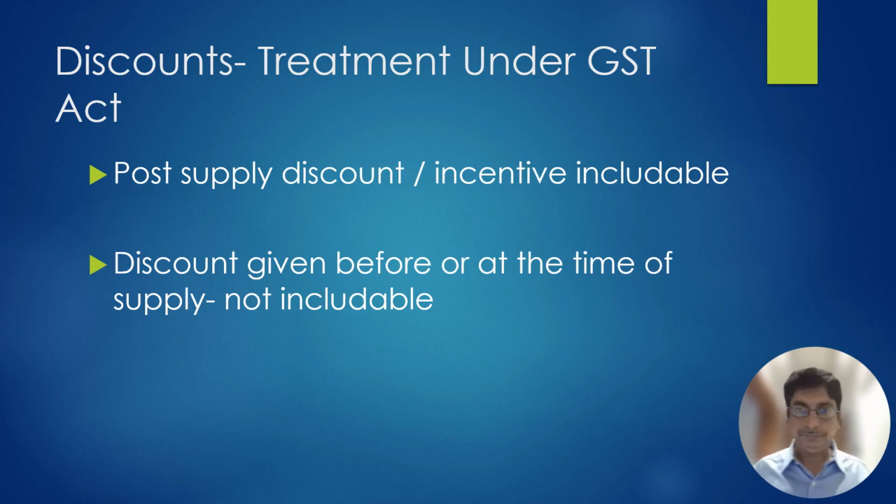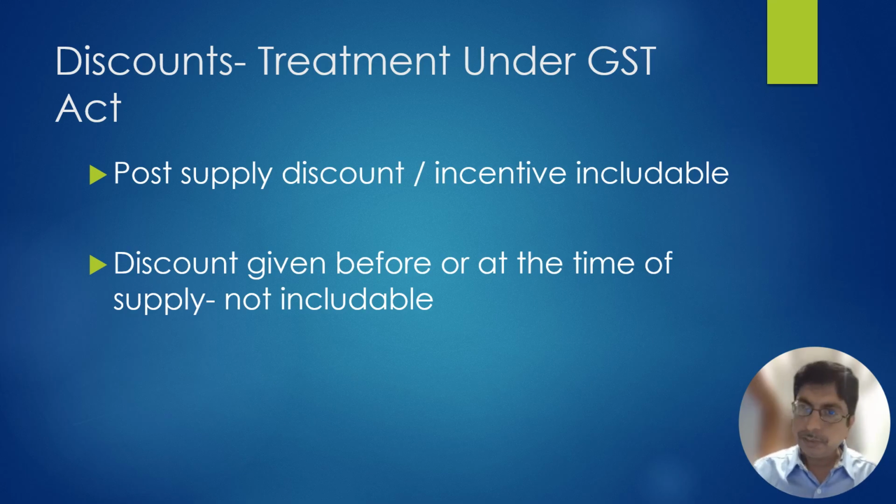Let's take an example. It has been decided between buyer and seller: if you pay me within 30 days from the invoice date, I will give you 2% discount. This was agreed, decided before supply. So this is a pre-supply discount. You will pass on this discount, if that buyer pays within 30 days from the invoice date, by way of a credit note. And you are allowed to deduct, to reduce the GST liability, because it is still a pre-supply discount.